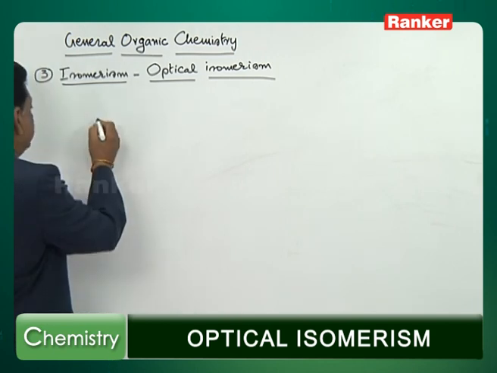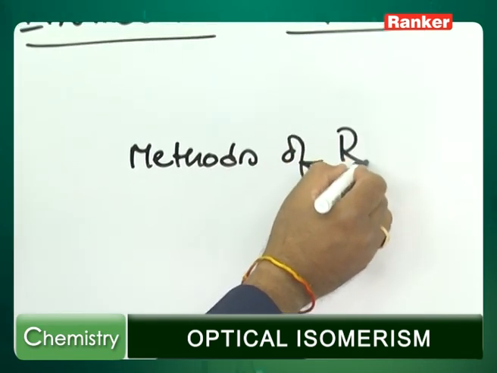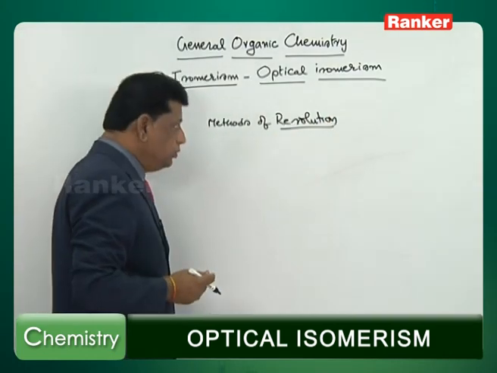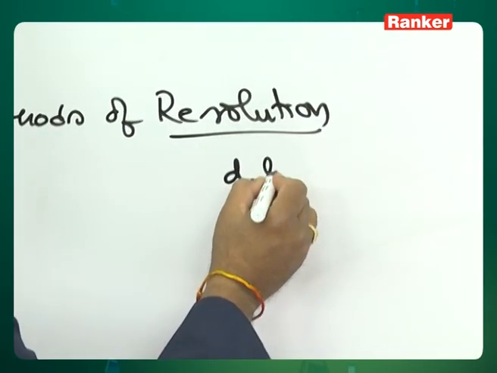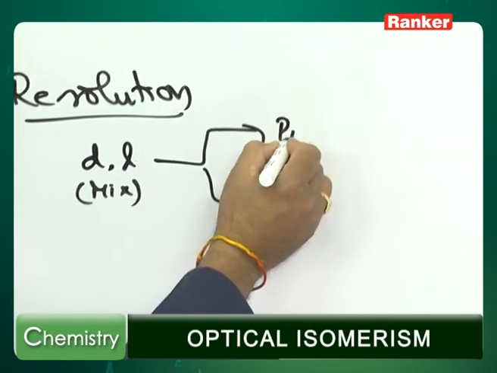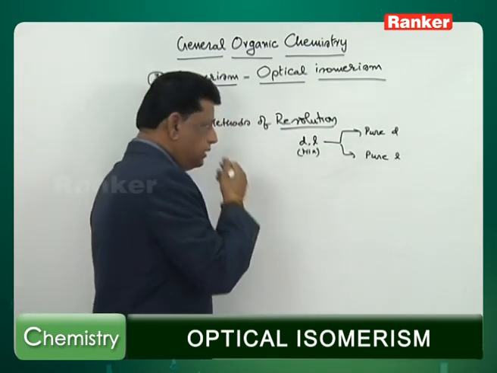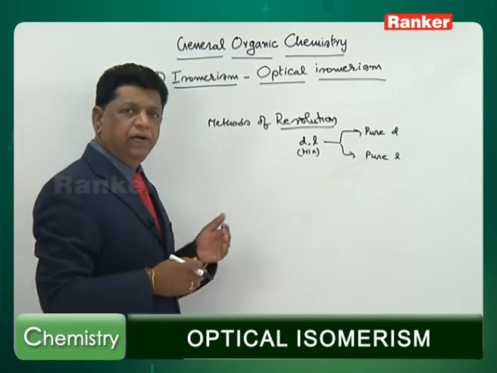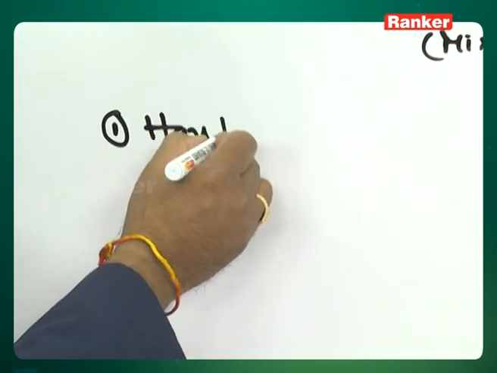Let us see some methods for the resolution, methods of resolution. As I said, resolution means separation of a DL mixture. We take the mixture and separate it into the pure D and the pure L. This is called what? The separation of a racemic mixture is known as resolution. This can be done in different methods. One of the simple methods is hand picking.